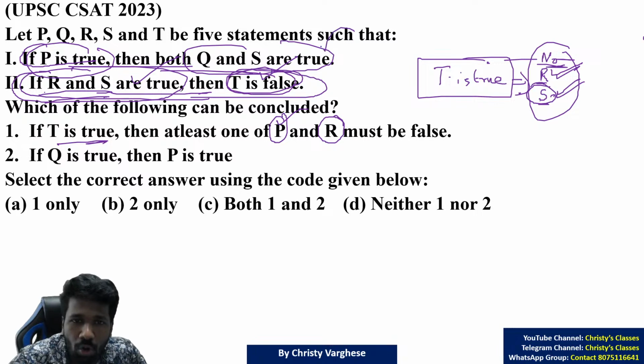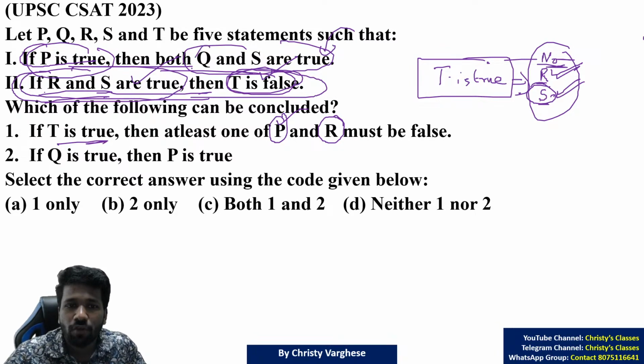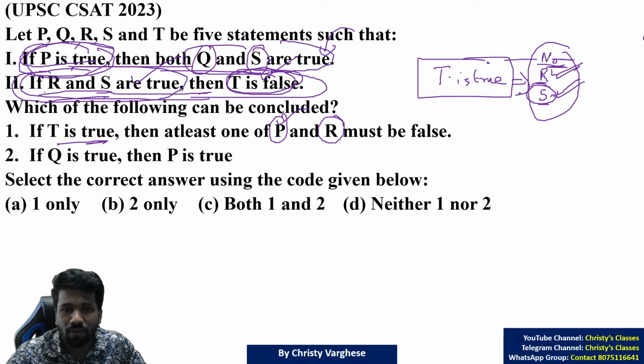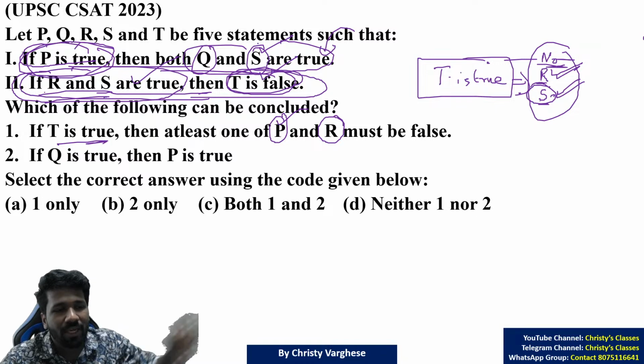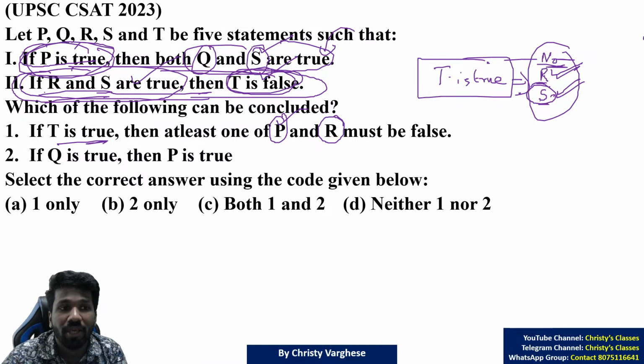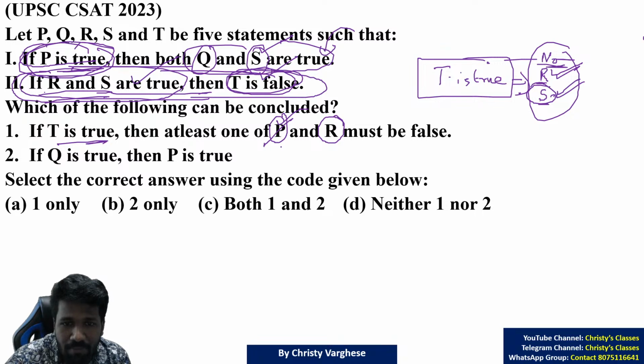What is the contrapositive of this? If Q and S are not true, P is not true, we can say. If Q and S are not both true, that means S not being true confirms that P is not true. S not being true, we can confirm P not being true. By that, we can actually replace this P by S.